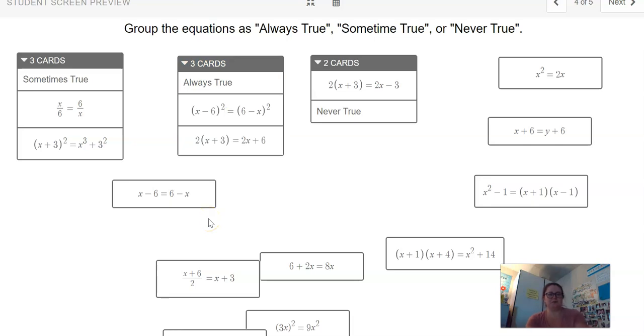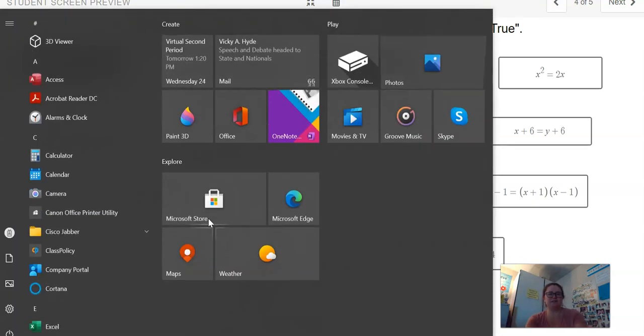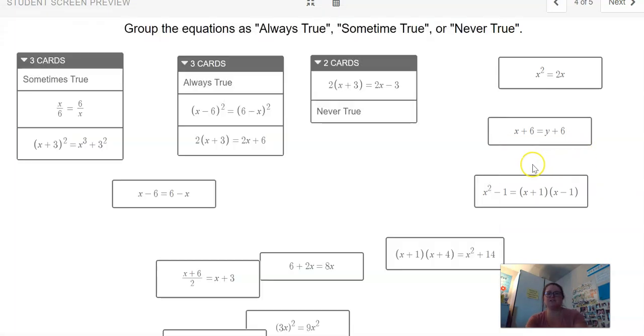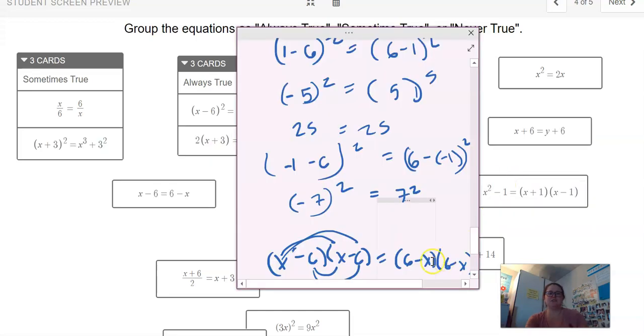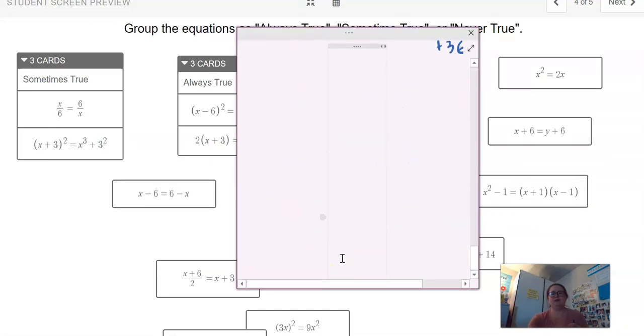All right, this will be a perfect time to talk about x minus 6 and 6 minus x. We just said if we square it, it's true. Is it true if we don't? And I think we hopefully are all kind of going, well, yeah, it's not always true because we're not squaring it. But, for instance, if we did 0, actually 0 wouldn't even, I think 6 is the one that works for this one. Actually, no, this one we can just solve because this is linear.